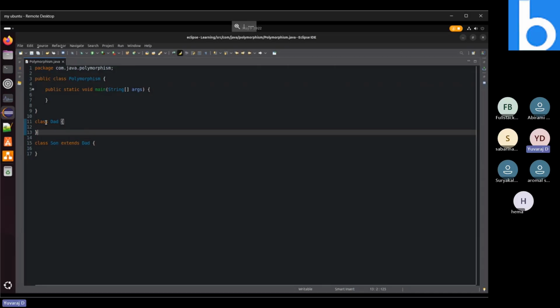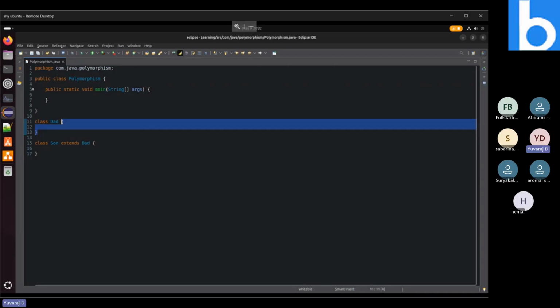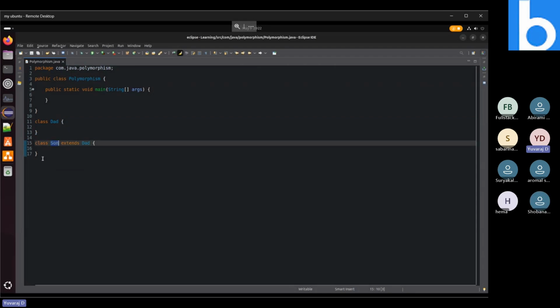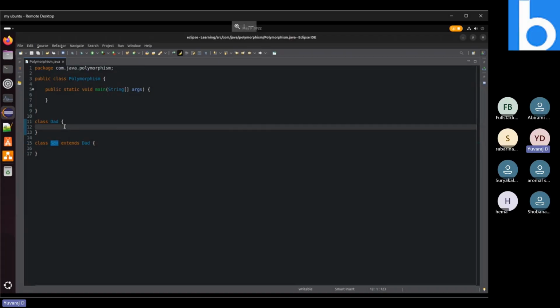So I have declared two classes. One class name is dad and another class name is son. Here son is extending dad, which means whatever is present inside the dad class, son can also use directly. For example, if father has some